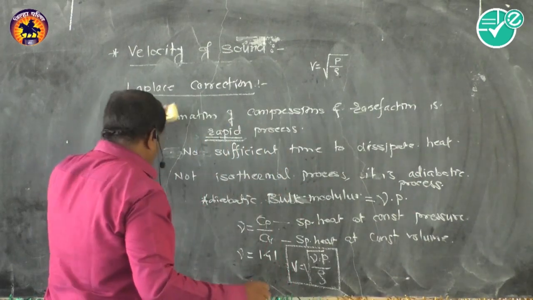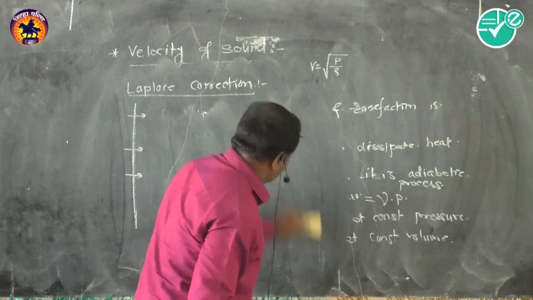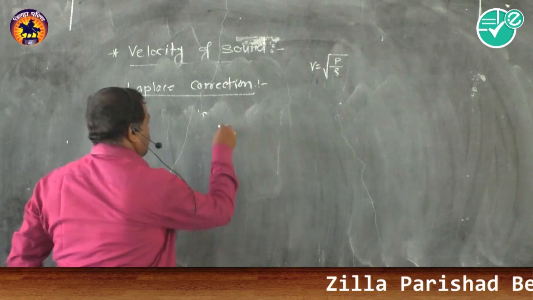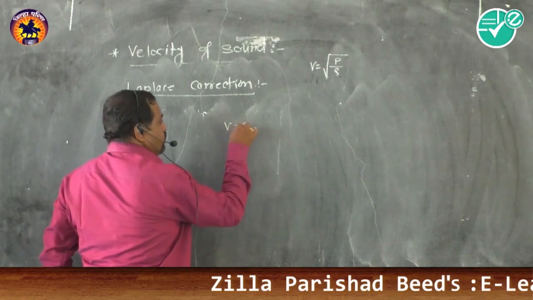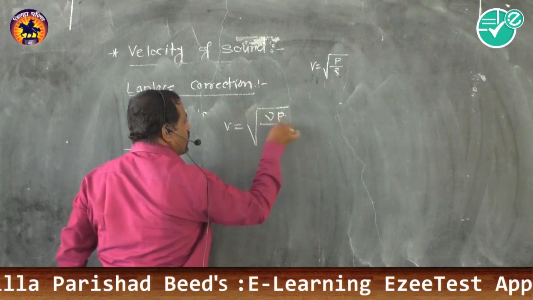I will write the Laplace relation here. The velocity v equals the square root of gamma times P divided by rho.